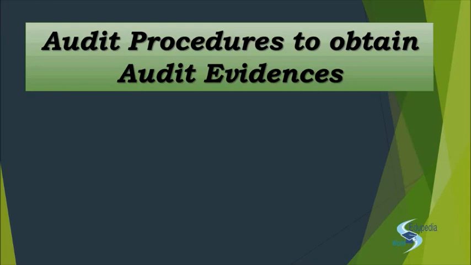There are two basic procedures that you always follow. That is the compliance and the substantive procedure. Now what is the compliance procedure? That is a test of controls. Test of internal controls, whether the internal controls are working effectively or not, or whether the internal controls are present in the first place. Right? After TOC, the other thing that you also perform is the TOD, test of details. So basically, if you are vouching the sales and the purchases, TOC and TOD are the basic things that you prepare. TOC with around 25-30 samples.